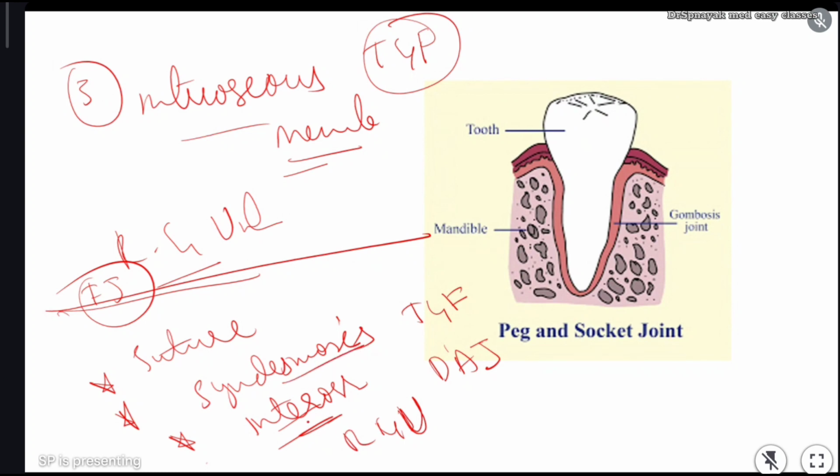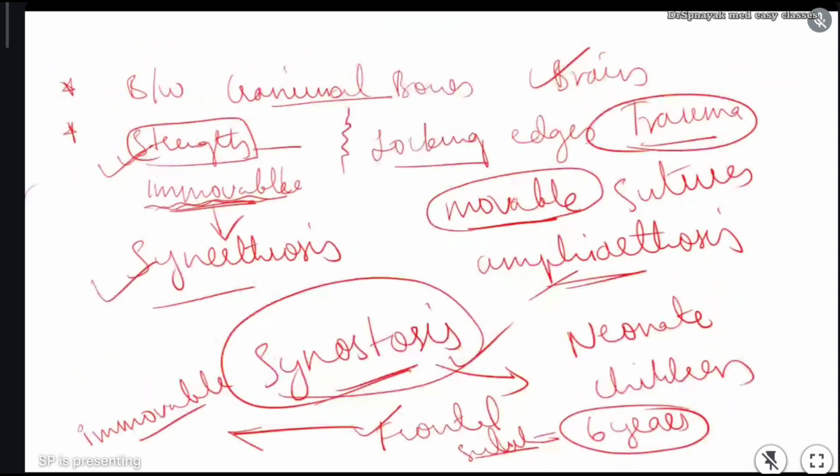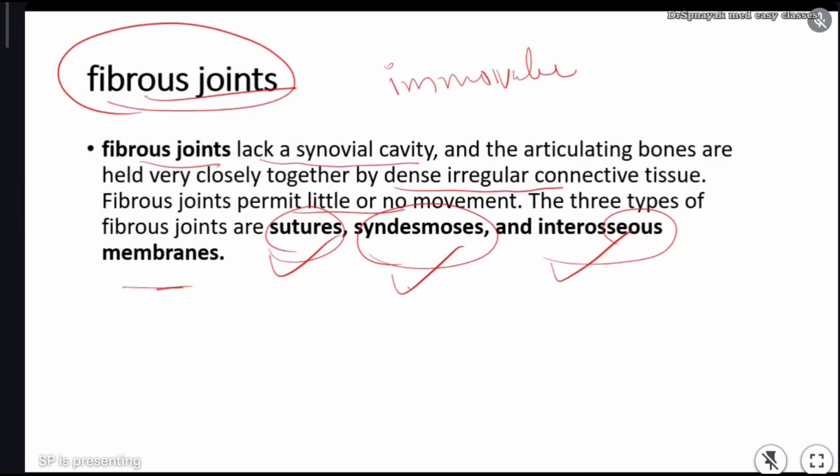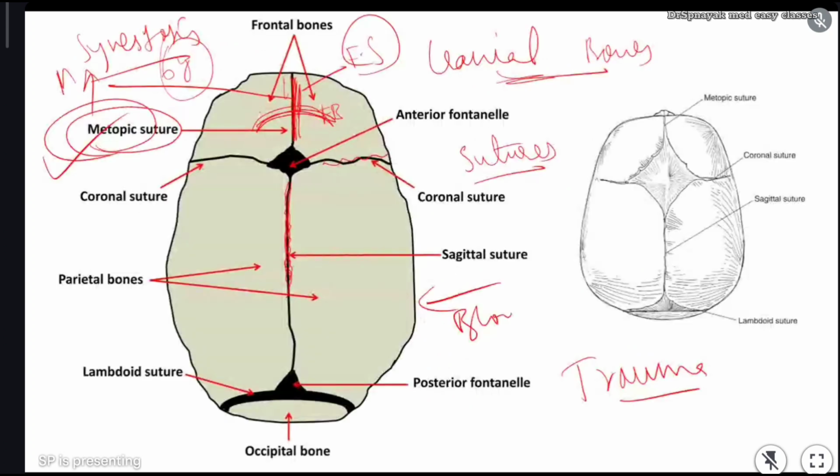So these are three types of joints which are present in fibrous joints. Clear about fibrous joint? It is clear now for you all? Fibrous joint is very easy. In fibrous joint we have sutures. Whatever suture joints we have in the skull, they are fibrous joints. And syndesmosis, always remember tibia and fibula. Between tibia and fibula we have membranes, not cartilaginous or fibrous tissue, we call it connective tissue. You might have studied about different types of tissues. And in interosseous membrane, best example is radius and ulna. So these are three different types of fibrous joints.